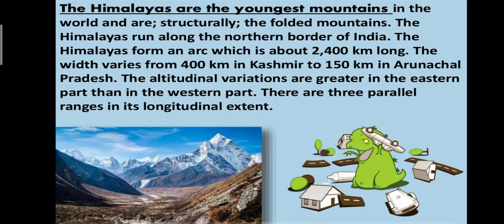The altitudinal variations are greater in the eastern part than in the western part. So as we compare the altitudinal variation, it is greater in the east as compared to the west. There are three parallel ranges in its longitudinal extent, whatever I told you in the previous slide. That is the Greater Himalaya, Lesser Himalaya, right? And the Shivalik. All these three parallel ranges are there in the Himalayas.